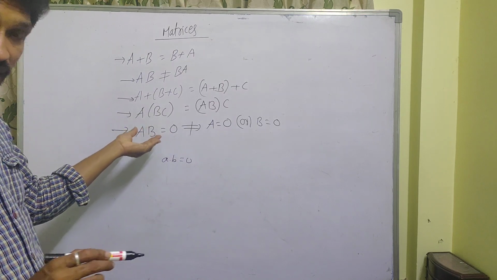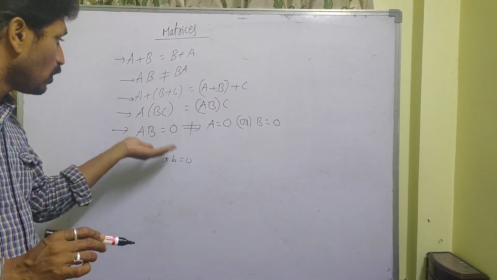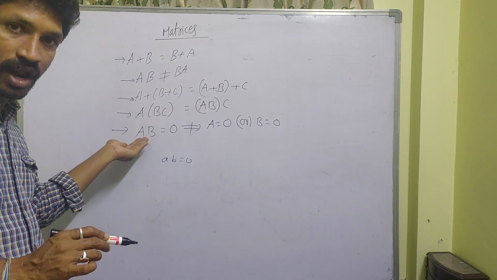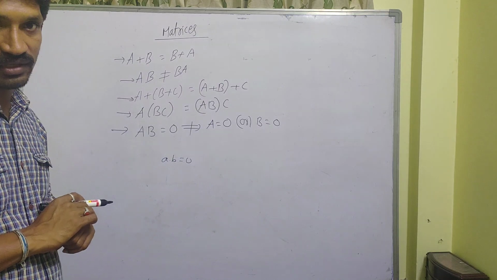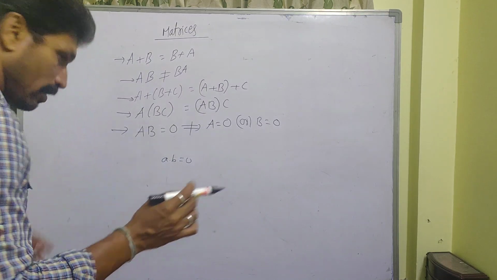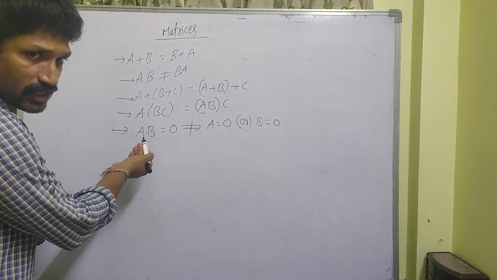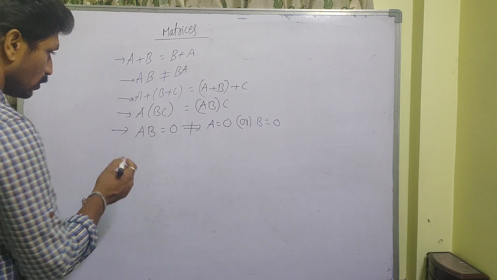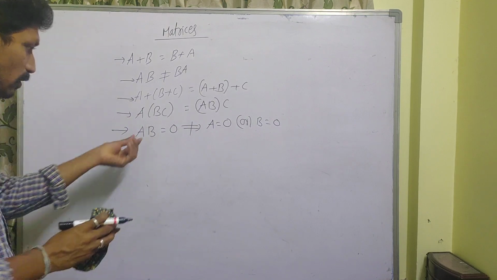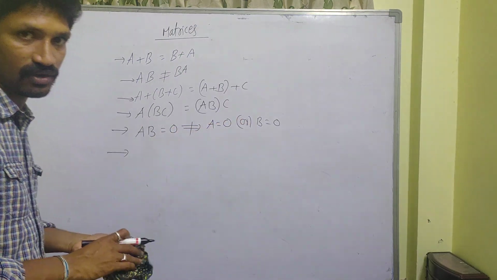But for matrices it is not always true. Without A being a null matrix or B being a null matrix, you may also get a null matrix product. You know very well. I just remind you that sometimes it is a null matrix, but it is not always correct. That means AB equal to null matrix doesn't mean A is null or B is null.